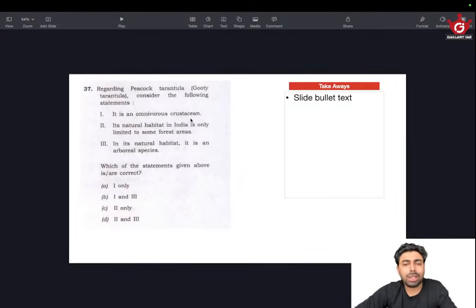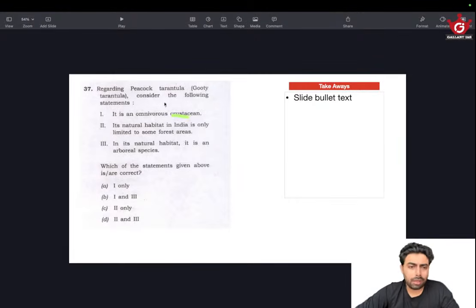So they belong to the crustacean family. So crustaceans have a crust, just like crabs, prawns, shrimps, lobsters, etc. So this doesn't belong, and also they are mostly aquatic. So omnivorous maybe, crustacean no.